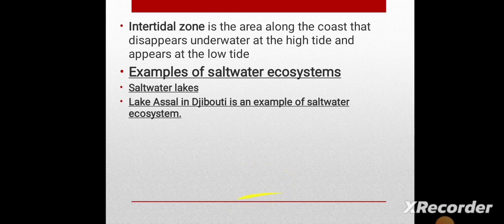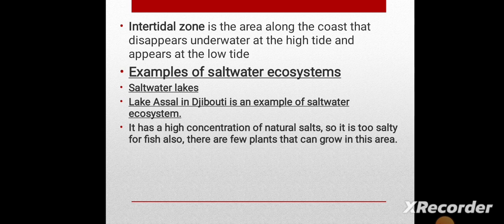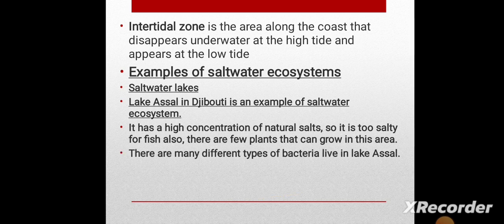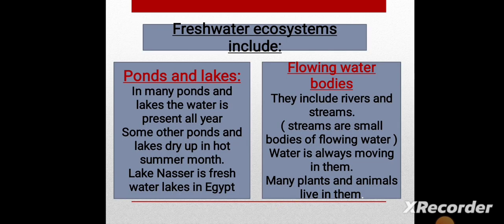Examples of saltwater ecosystem, the saltwater lakes like Lake Assal in Djibouti. It's an example of the salt water. It consists of high concentration of natural salts, so it's too salty for the fish and for the plants to grow in this area. So few plants can grow only. Many different types of bacteria live in Lake Assal. Lake Bardawil, it's found in Egypt, and also it's a salt lake.